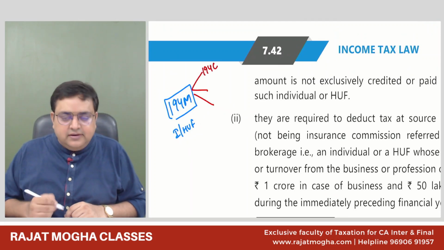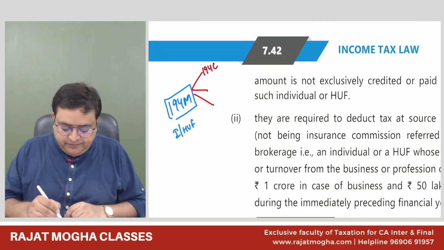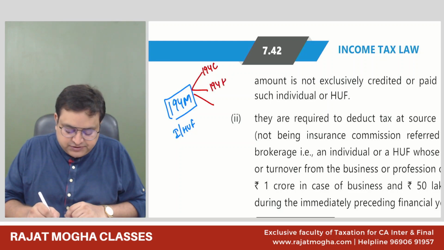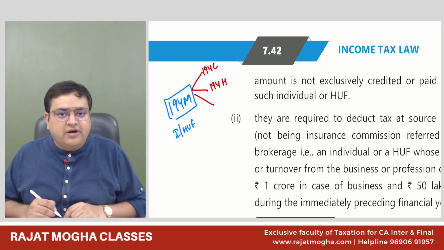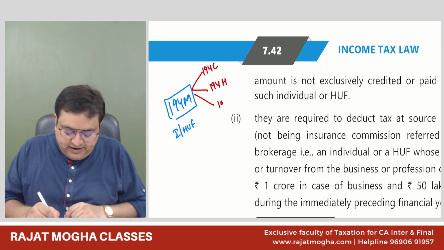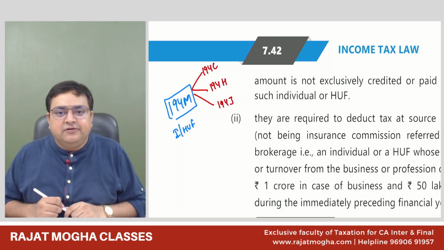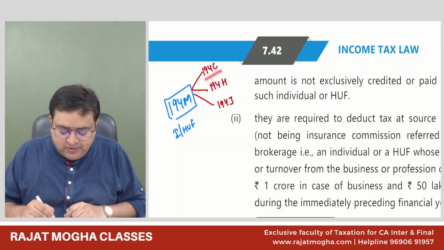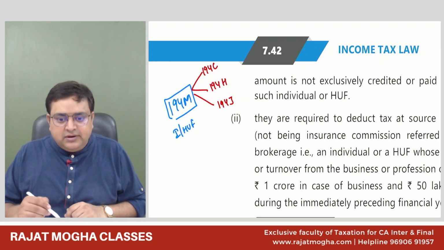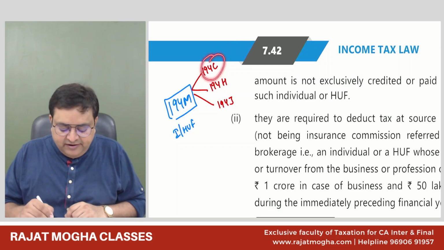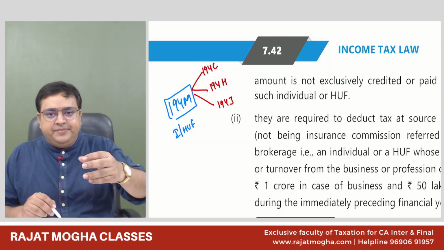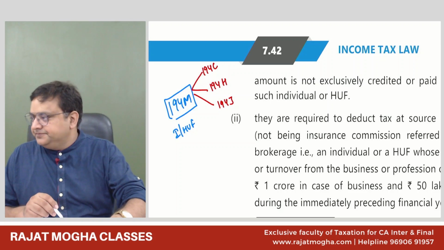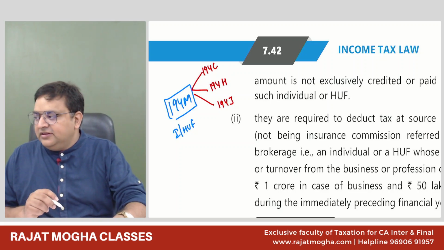194C, TDS on contract. 194H, brokerage or commission. 194J, professional services. So if this individual's turnover is more than 1 crore, and he is giving a business contract, then 194C he will deduct. So let's say, for example, Sugandha's turnover.